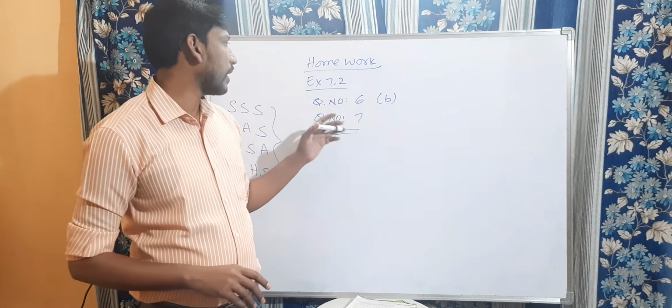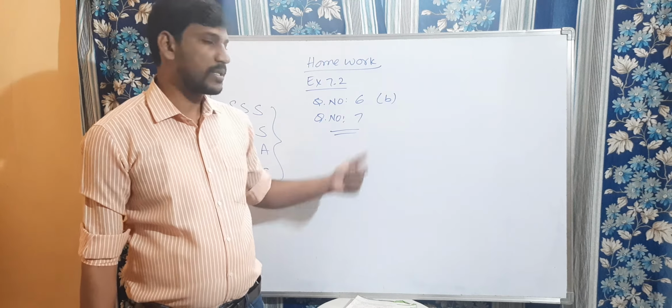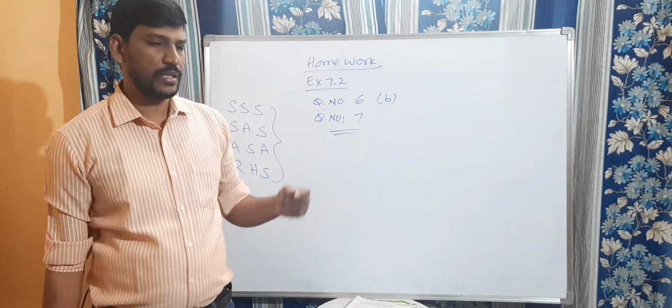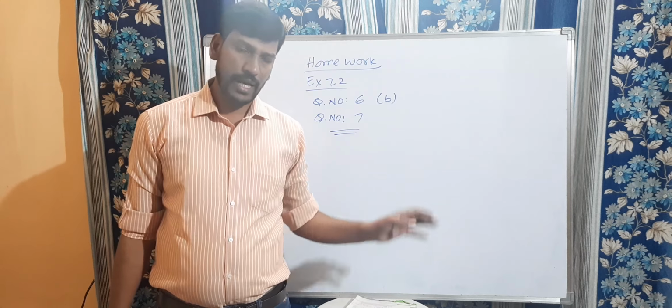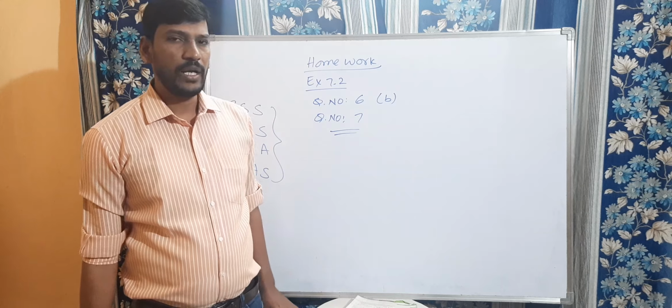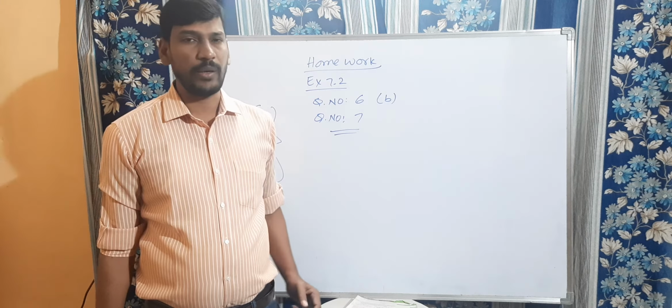Today's homework is exercise 7.2 question number 6 B bit, as well as question number 7 also. Question number 7 is a little bit of an activity type. You can draw two triangles on square sheet paper and discuss whether both are equal in area, and discuss the perimeter.